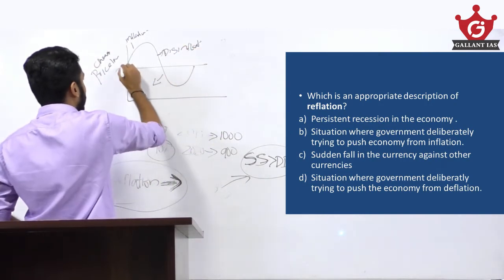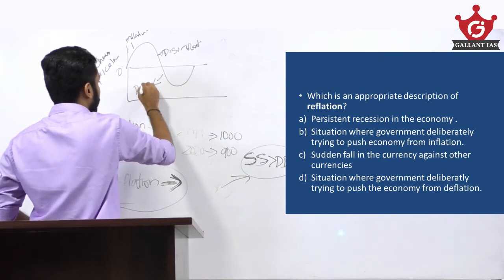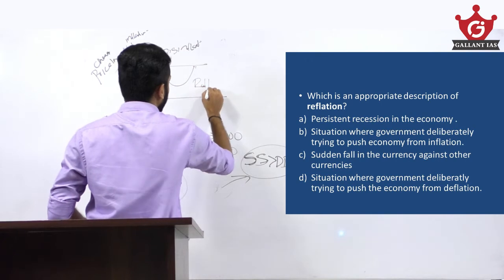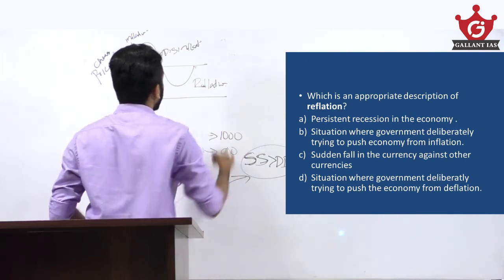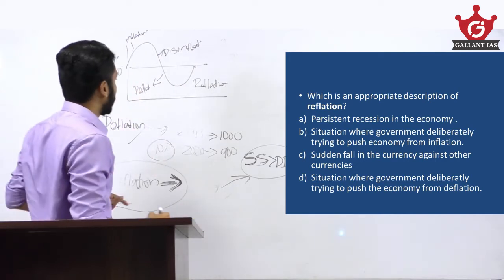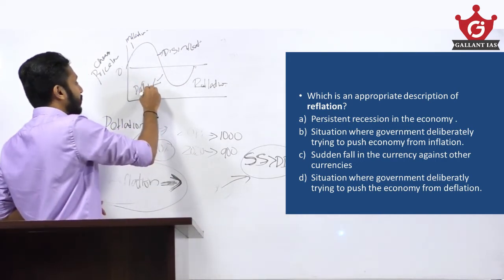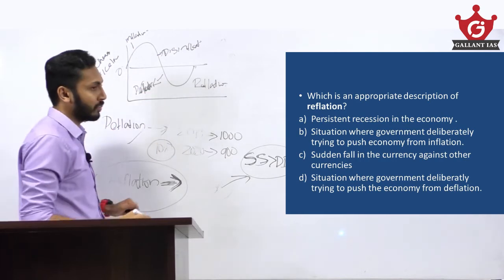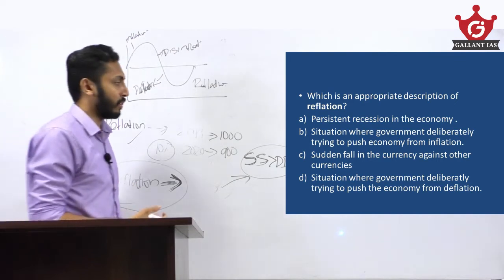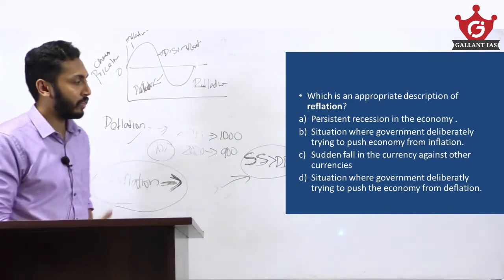This part is deflation, and this recovery stage is reflation. So reflation is a deliberate measure by the government to push the economy out of deflation. Some countries in the world are experiencing deflation, like Japan, with lesser demand in the economy and negative interest.